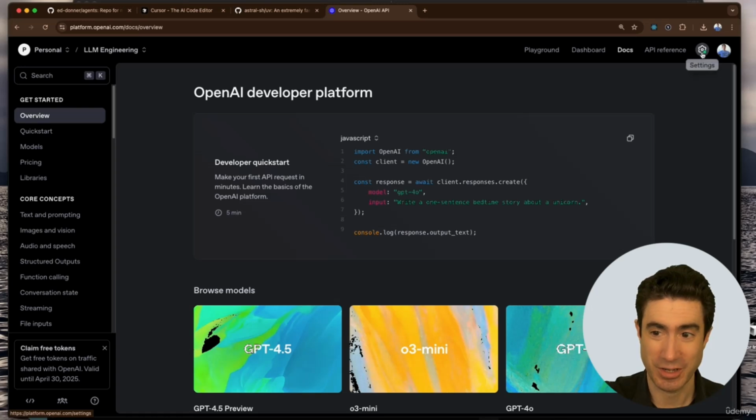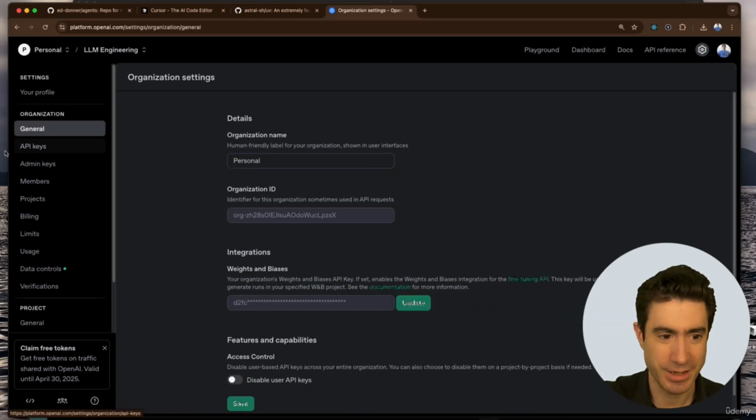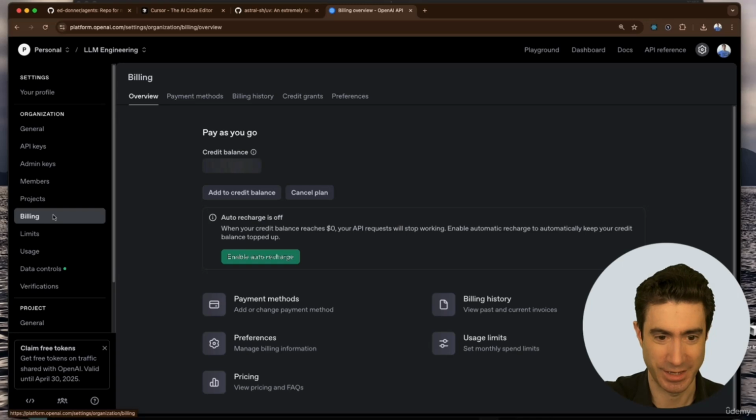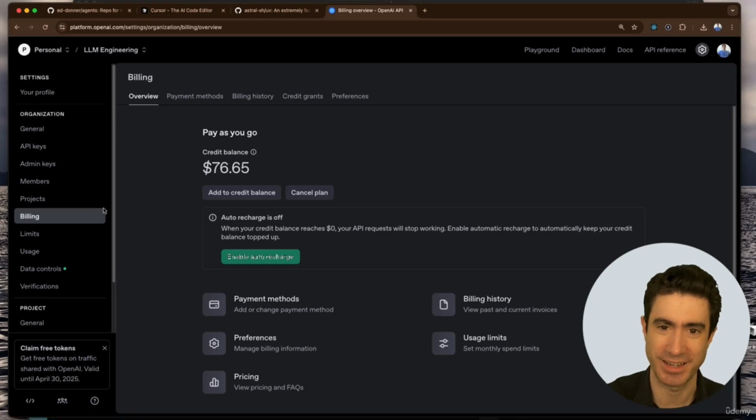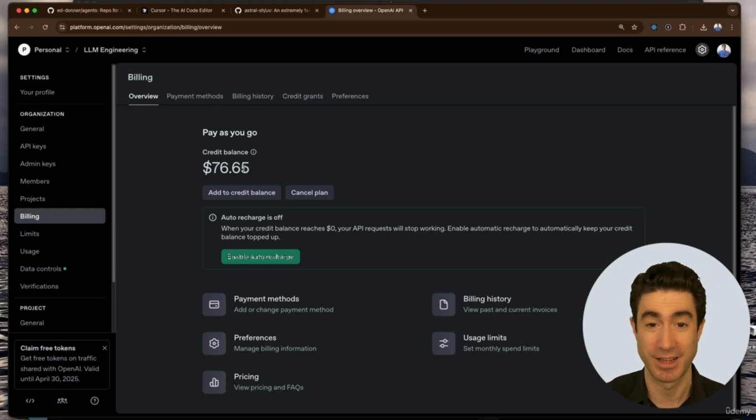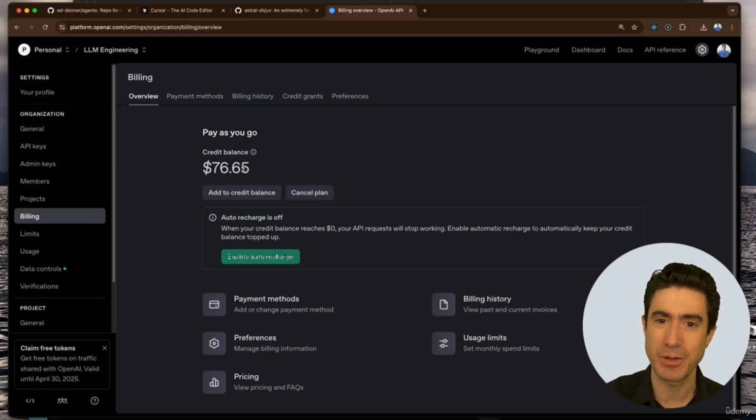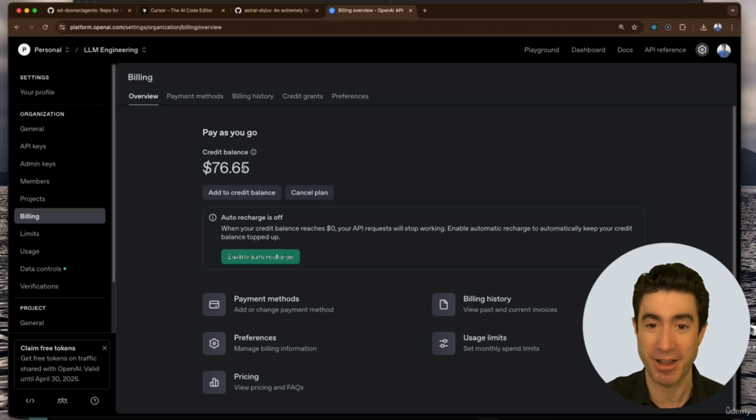The first of them is to go to the settings menu up here and come down to billing. And this is where you set up your billing details. Now you have to apply a credit balance, giving OpenAI some money in advance. And I've given it quite a lot of money right here because I'm doing various different things, and you do not need to give it that much money by any means. There is a minimum top up. They require at least $5 as of right now, but they sometimes have deals.